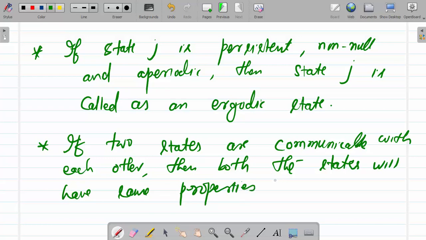That is, if suppose j and k are communicable with each other, and suppose state j is aperiodic, then state k will also be an aperiodic state.